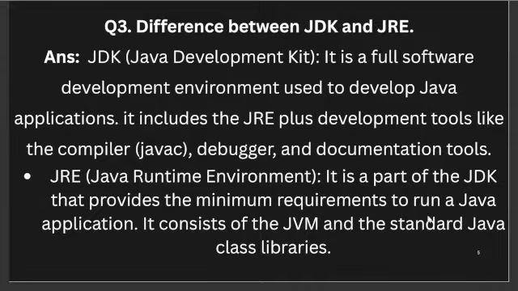So JDK contains JRE, and JRE is the Java Runtime Environment. It is a part of JDK that provides the minimum requirements to run a Java application, and it consists of the JVM and the standard Java class libraries. So JRE is inside the JDK, the Java Development Kit. So this is a kit which consists of JRE.